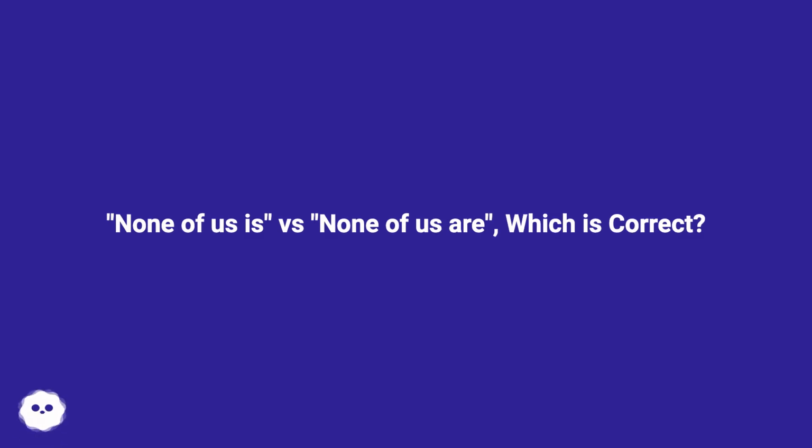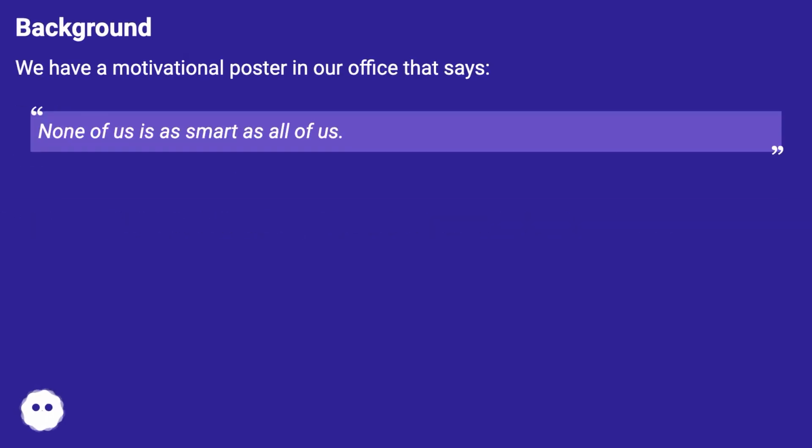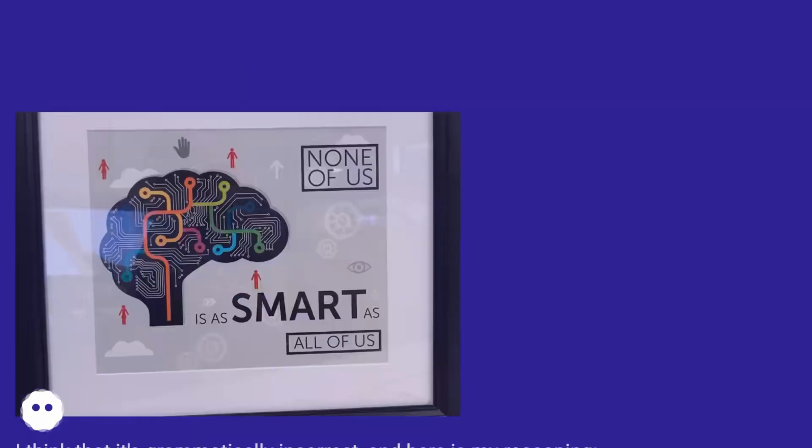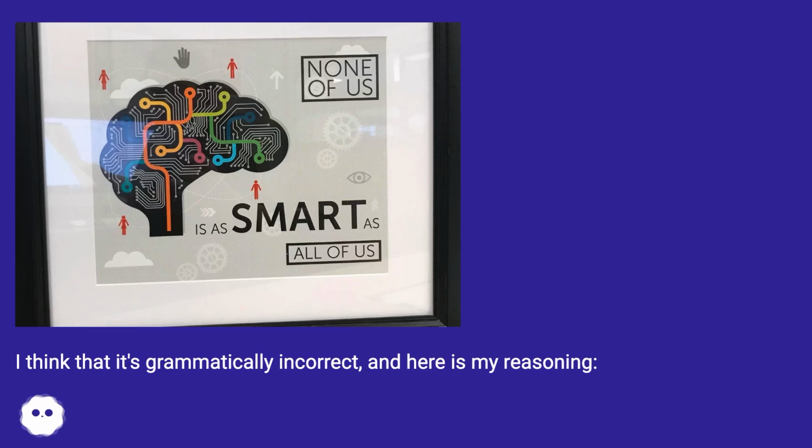None of us is, versus none of us are, which is correct. Background. We have a motivational poster in our office that says, "None of us is as smart as all of us." I think that it's grammatically incorrect, and here is my reasoning.